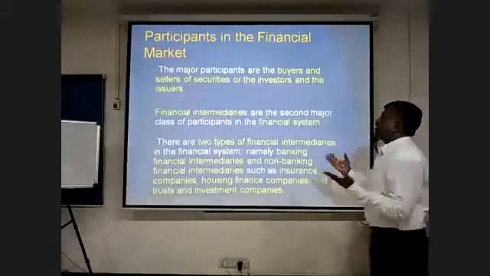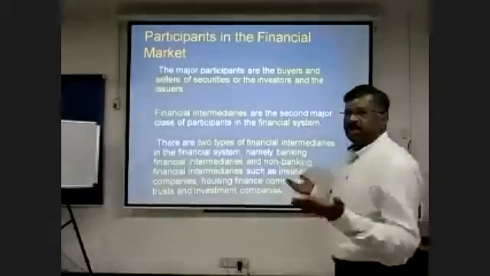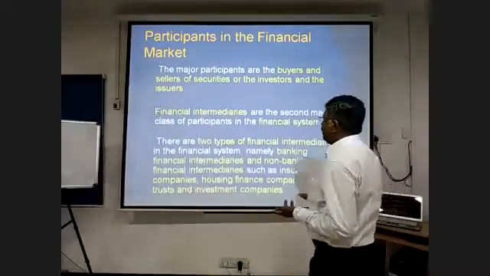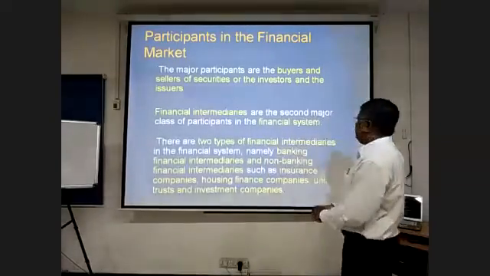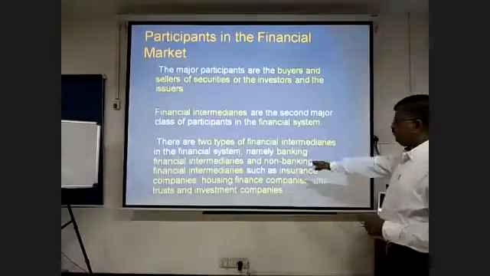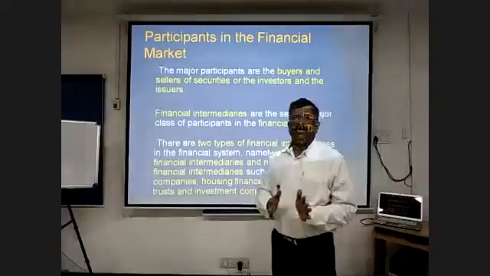Who are all the participants in the financial market? The major participants are the buyers and sellers of securities, or the investor and the issuer. The financial intermediaries are the second major class of participants in the financial system. These are again two types of financial intermediaries. One is the institutional intermediaries, another is the individual intermediaries.